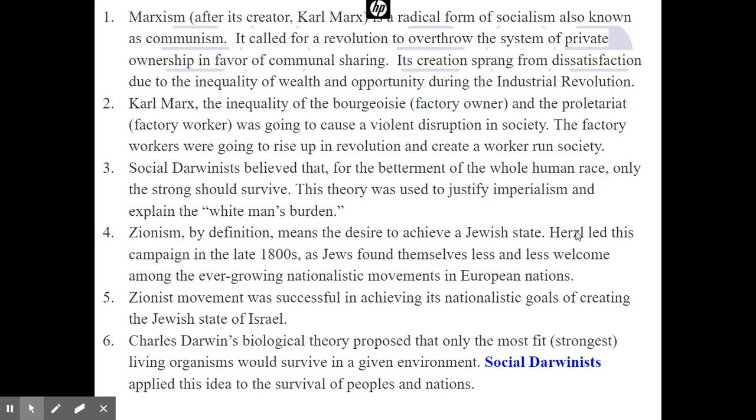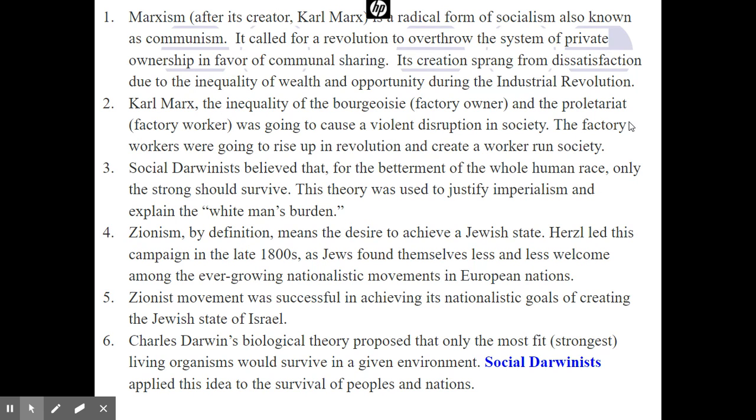Other things, we're going back to Karl Marx from the Industrial Revolution. He believed in communism. He wanted there to be a workers' rebellion, and he wanted the workers to overthrow the rich in the Industrial Revolution. Karl Marx believed the factory owners should be overthrown by the workers, the proletariat. He wanted the workers to rise up and start a new equal society.